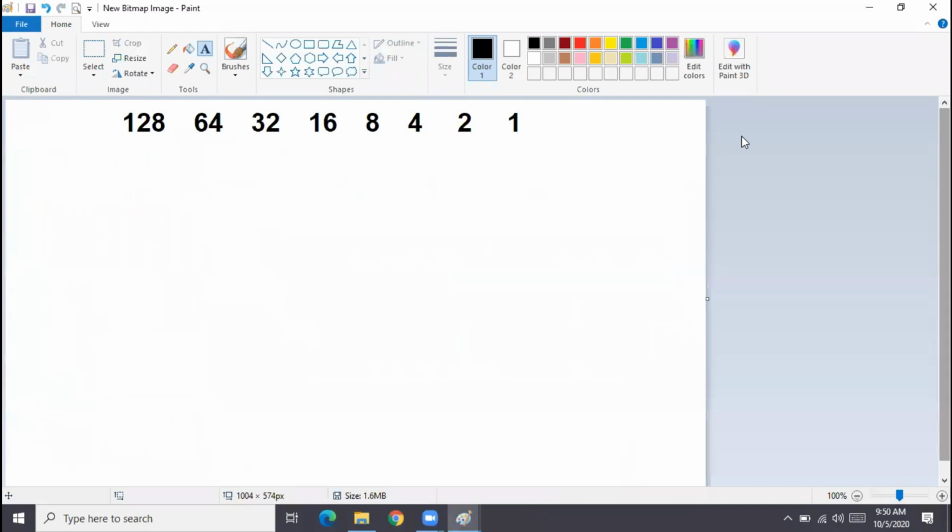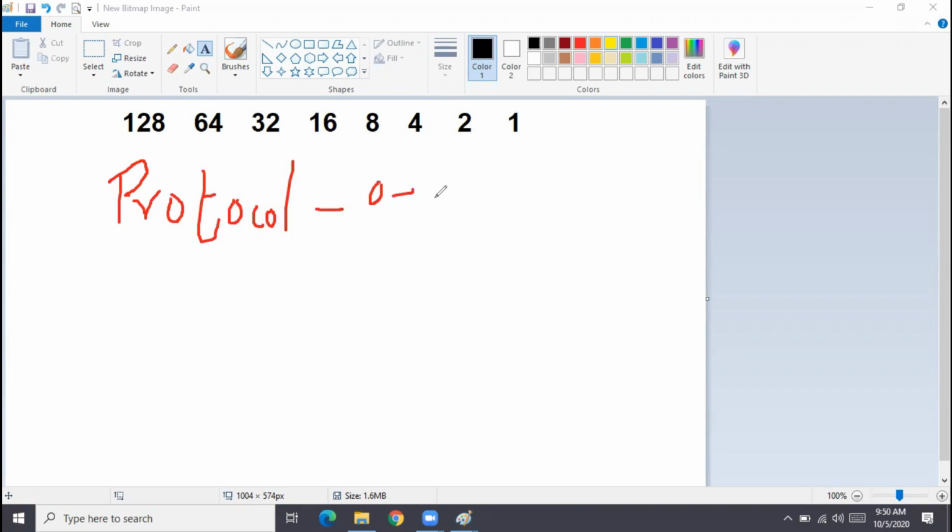So why is the protocol range only from 0 to 255? The protocol number range, as I said, is 0 to 255, right? Let me write. It is 0 to 255, the range.